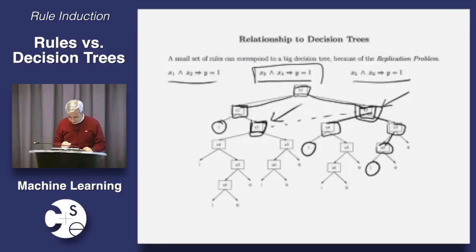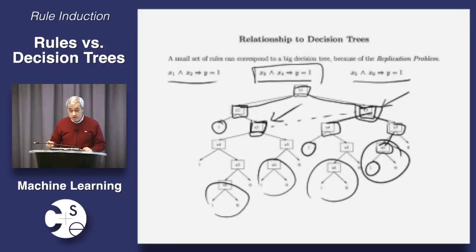Notice that, for example, by the time you get to the end of this, you've tested x6 here, and you've tested it here, and you've tested it here, and you've tested it here. There were 4 tests of x6. And if this rule came at the end of a whole bunch of other rules, instead of 4 tests, there would be 8 or 16 or 2 to the who knows what.